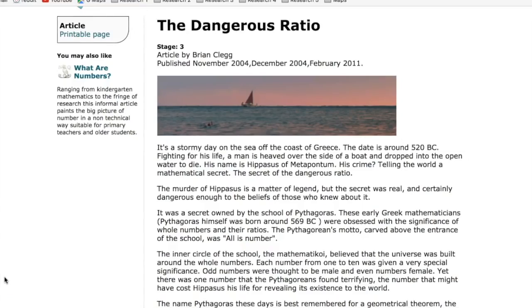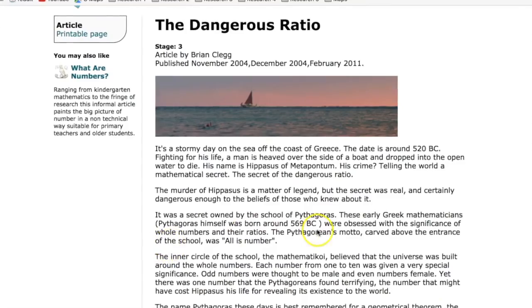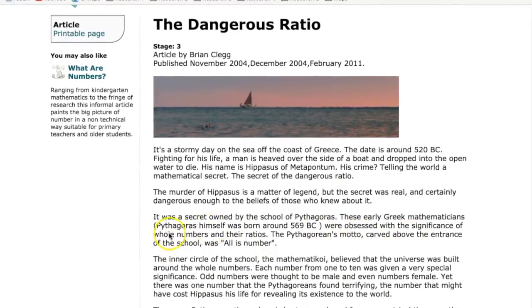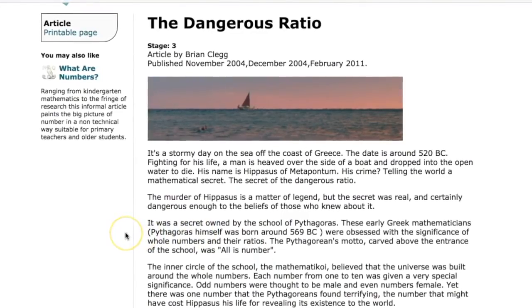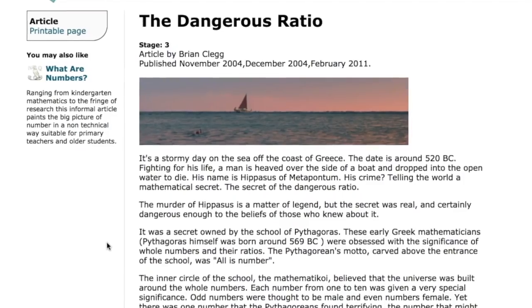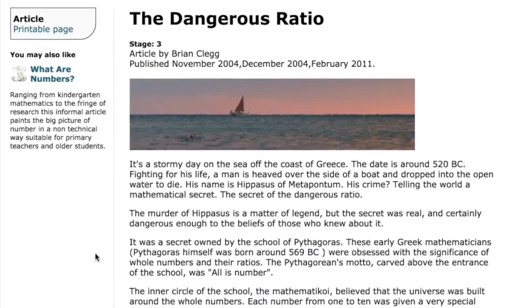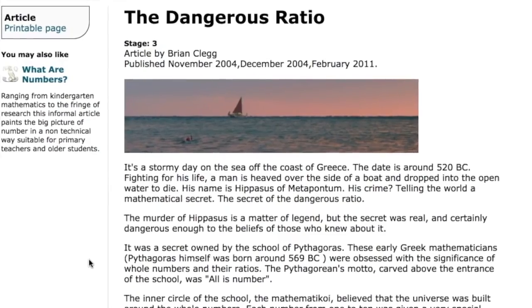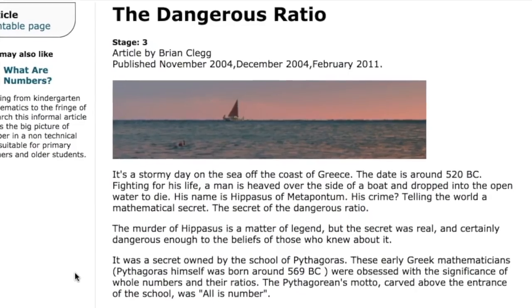It turned out that the school of Pythagoras, who thought that all was number, and were obsessed with the significance of whole numbers and their ratios, they were correct. Rational numbers are the only real numbers. Now, I'm not talking about real like the Wikipedia definition. I'm talking about real as in buildable or constructible, something that you can actually use.